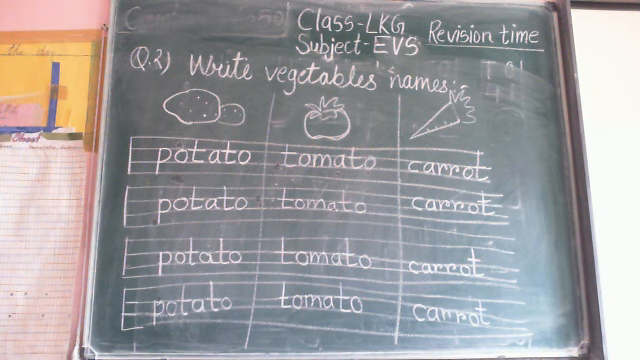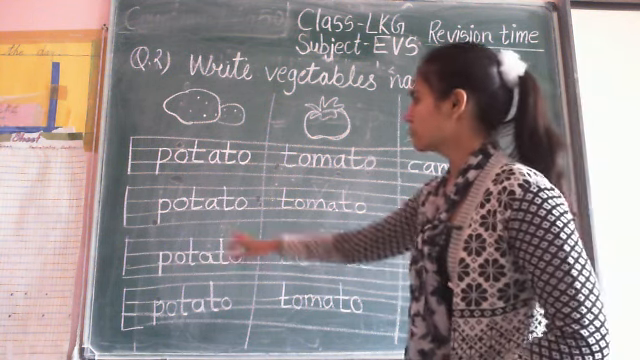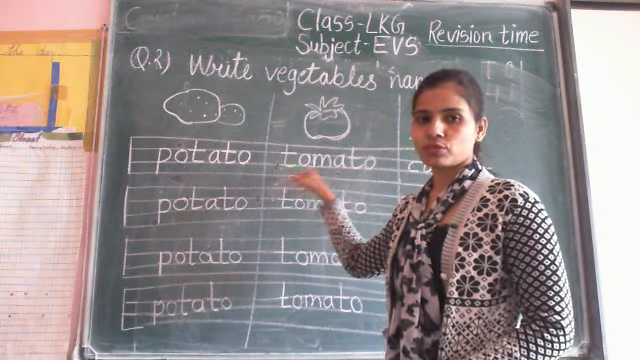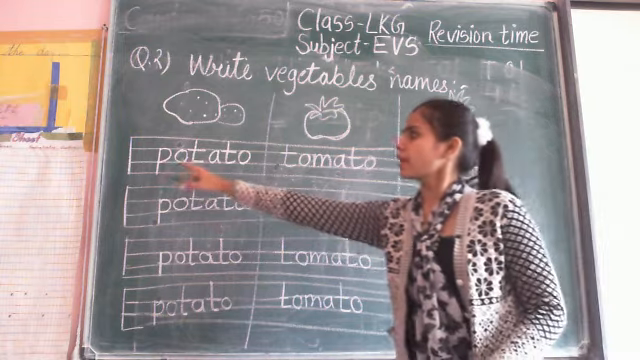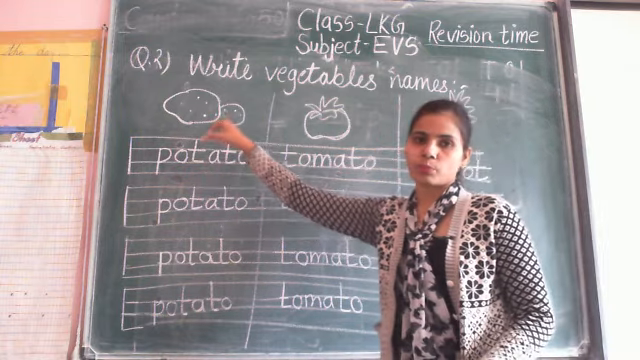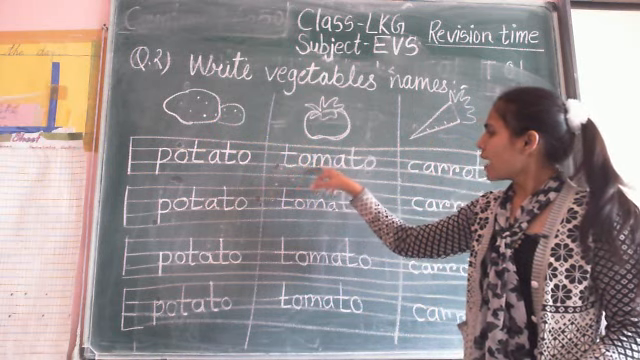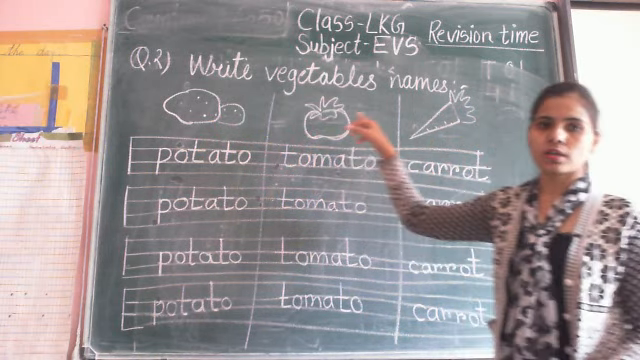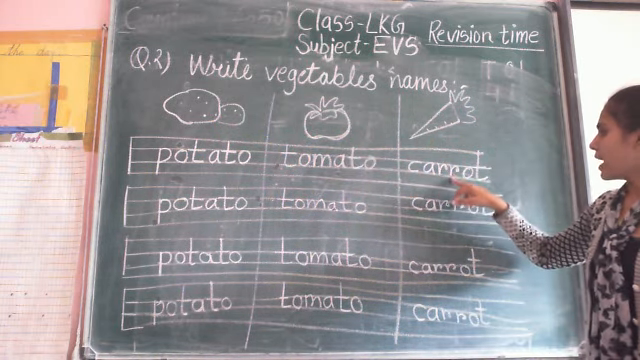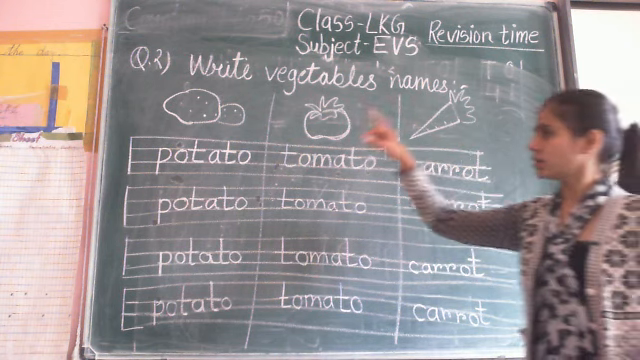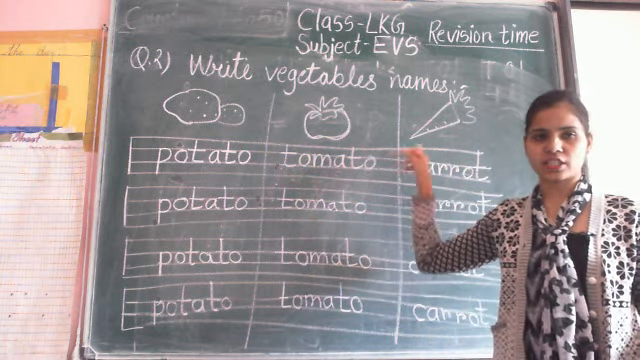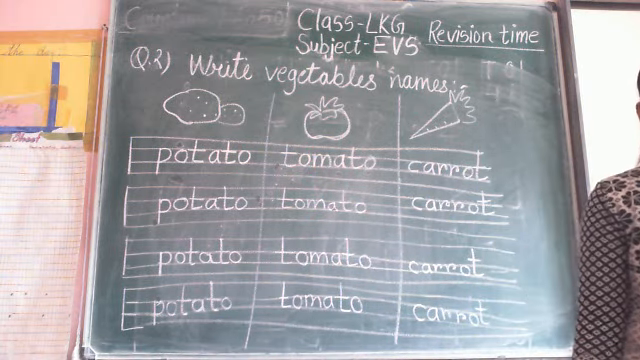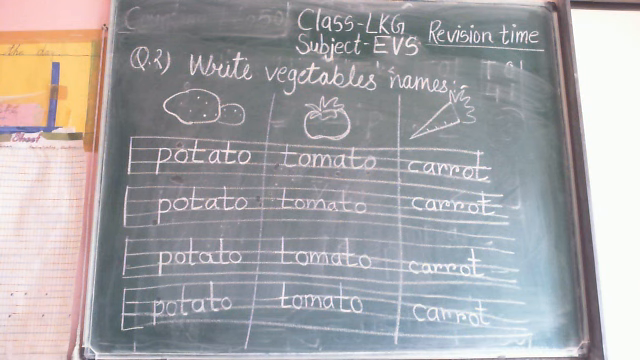Complete it. Let us revise again. This is a potato, this is a tomato, and this is a carrot vegetable. And what is the spellings? P-O-T-A-T-O, potato. T-O-M-A-T-O, tomato. C-A-R-R-O-T, carrot. Potato vegetable, tomato vegetable, and carrot vegetable. So write fast all the 3 names of vegetable.